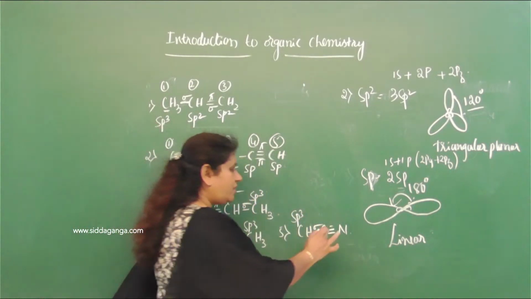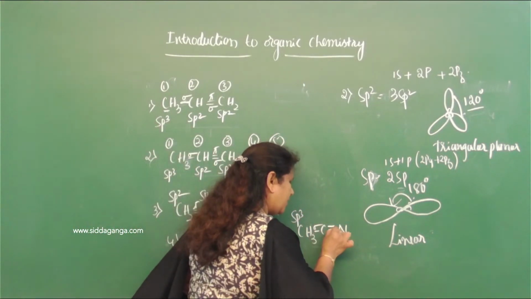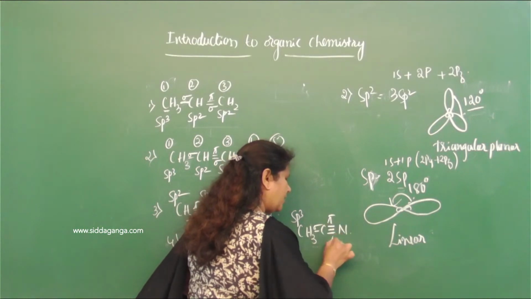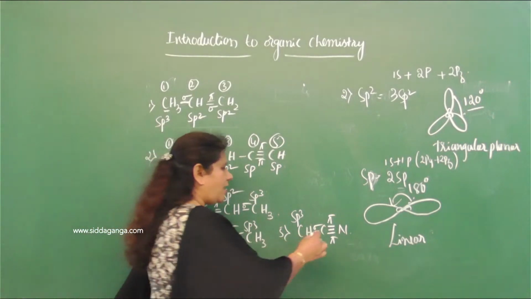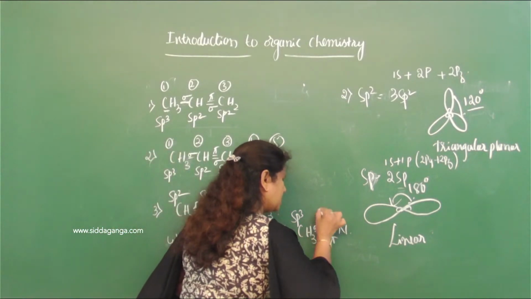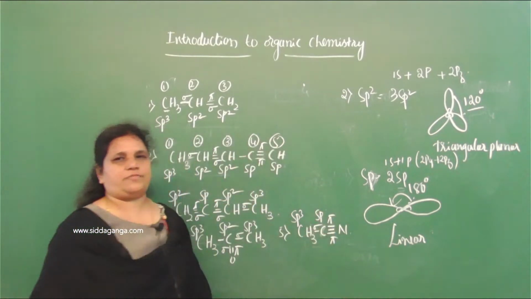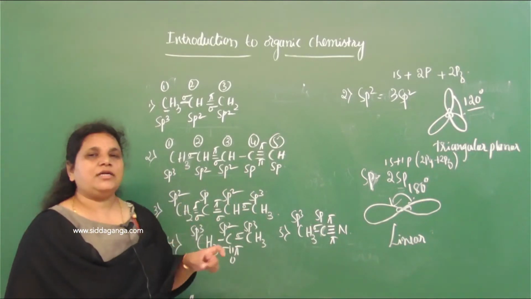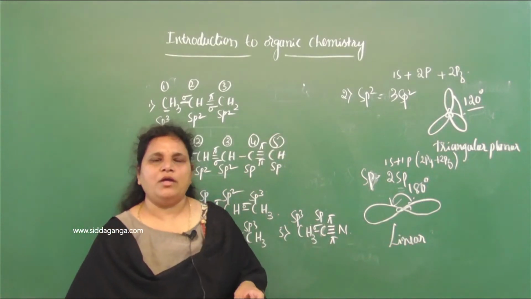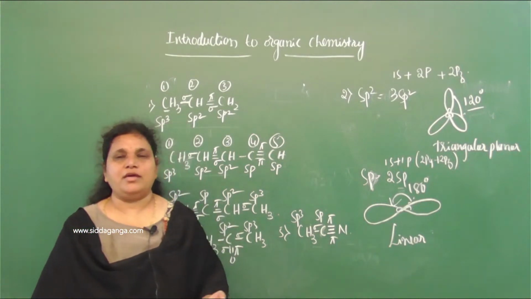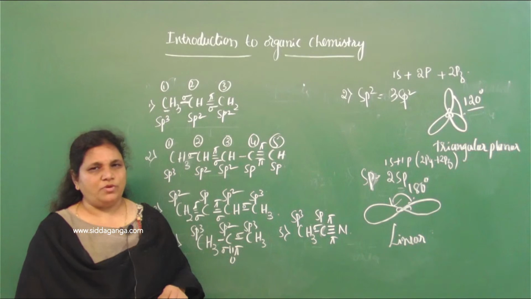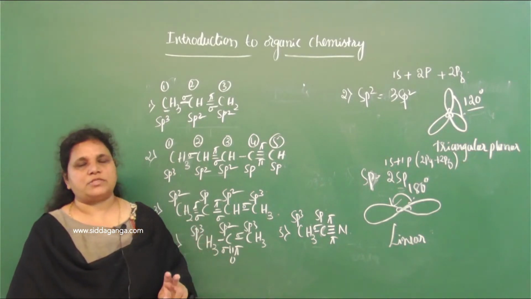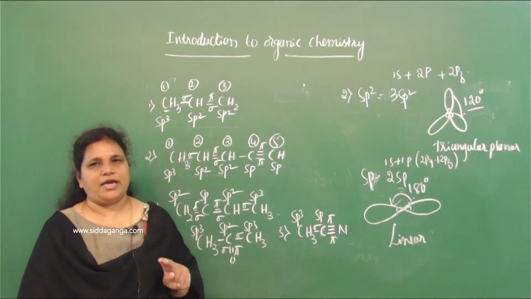Correct? But with the nitrogen it is forming three bonds. Three bonds means two pi bonds and one sigma bond. Therefore this carbon is sp hybridization. Okay? So single bond, no pi bond, only sigma bond, it is sp3. Forming one pi bond, sp2, and forming two pi bonds, it is sp hybridization.